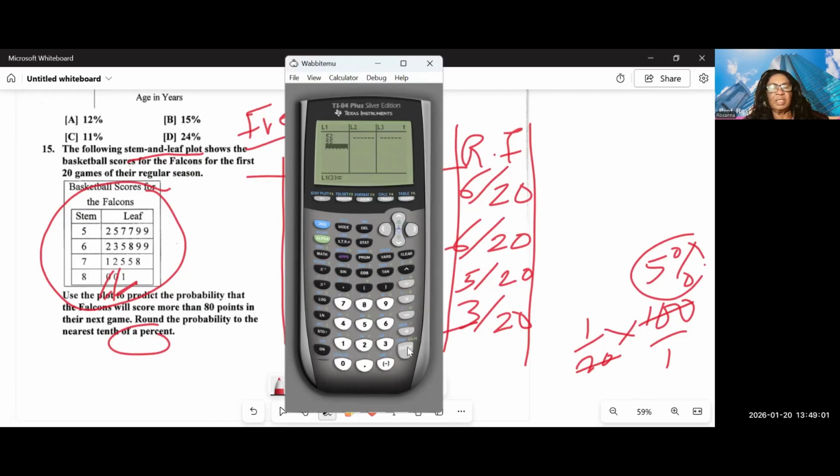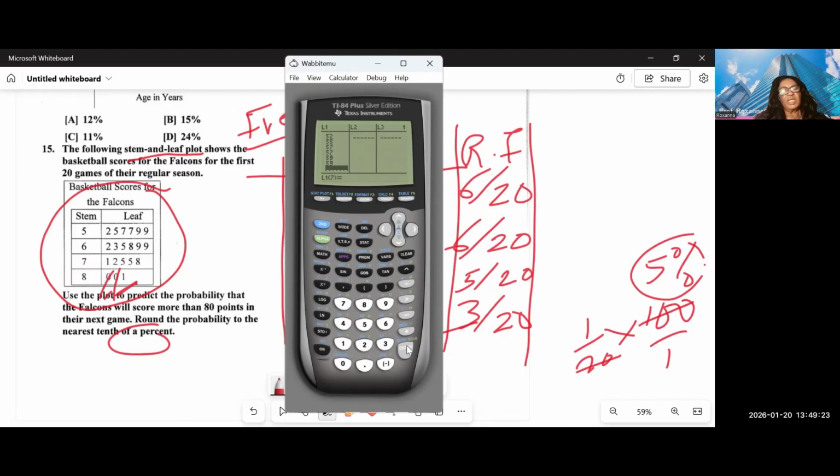The third number is 57. Another 57. Then 59, and another 59. So these are the numbers under stem 5.